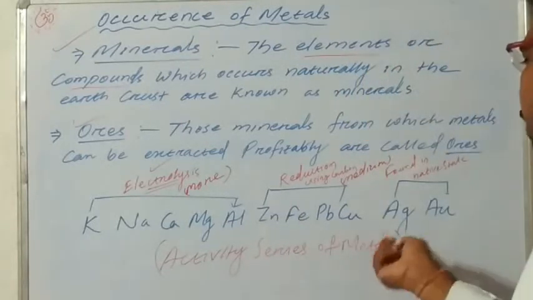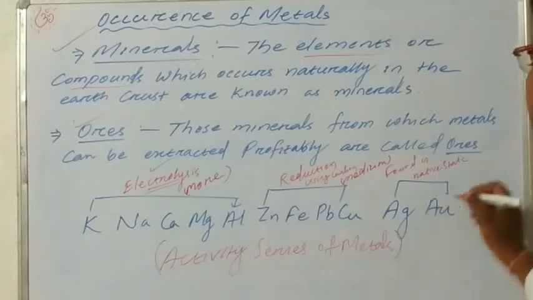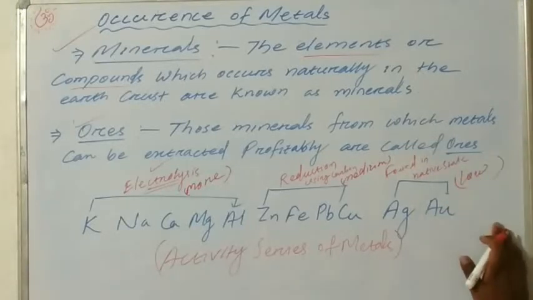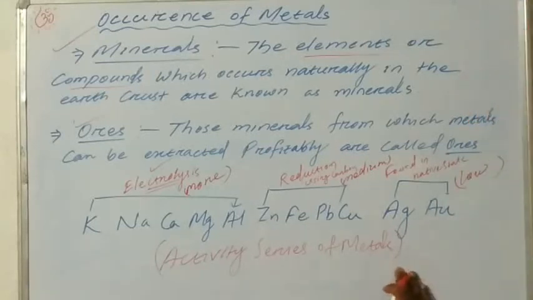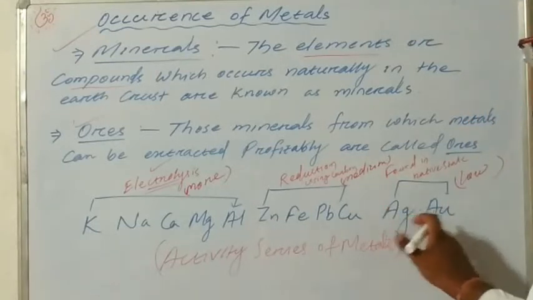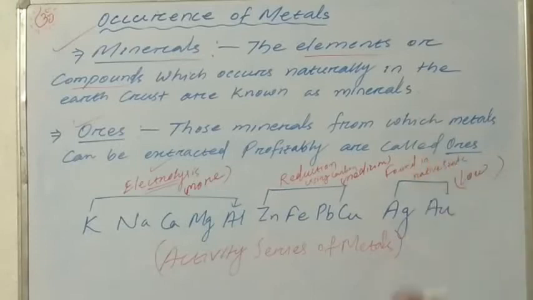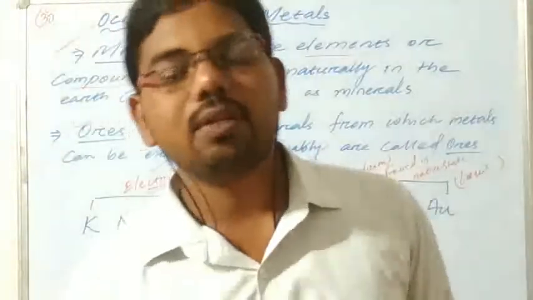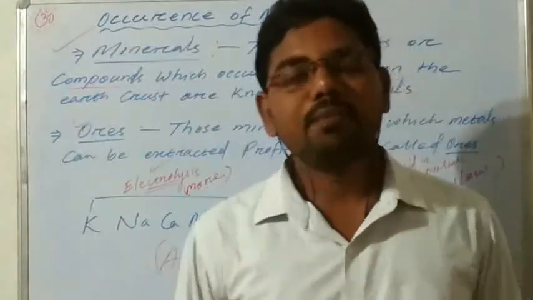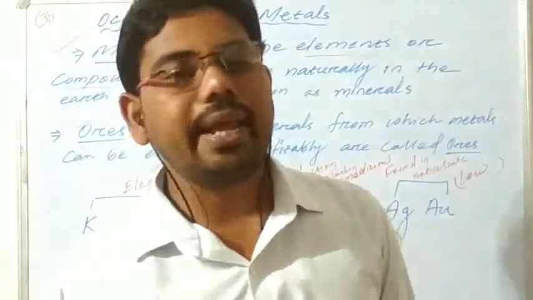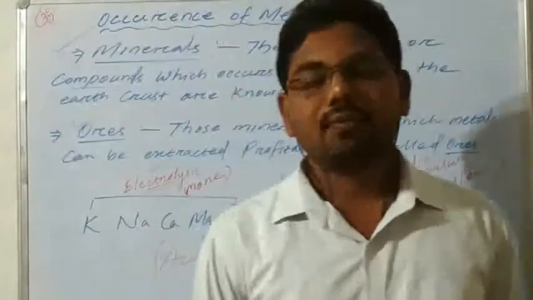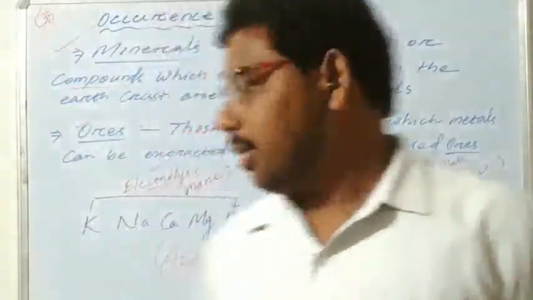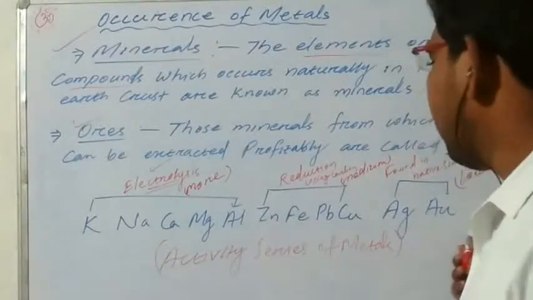Next are the low reactive metals, present at the bottom of the reactivity series, metals like silver and gold. These are found in the native state. This is important; a question also comes: which metals are found in the native state? The metals like silver and gold are found in the native state.